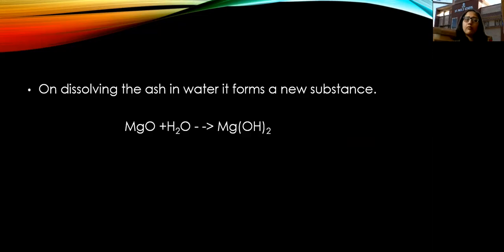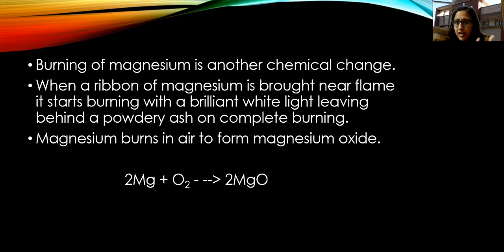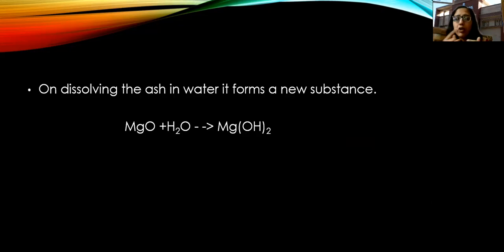Now this magnesium oxide which we obtained in the previous reaction, where did we get it? In the reaction we got just a powdery ash. So where is the magnesium oxide? It is that powdery ash, which contains the magnesium oxide. Now when this ash, this magnesium oxide, is dissolved in water, both of these react together. Water and magnesium oxide will now both react.